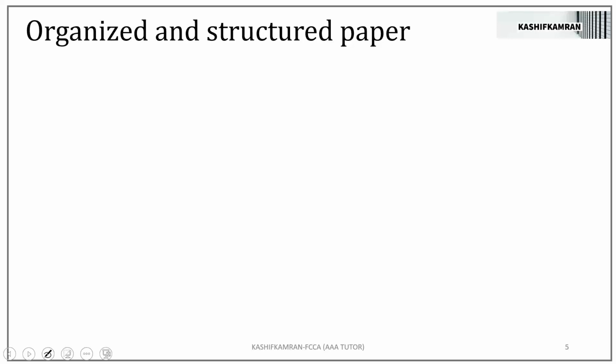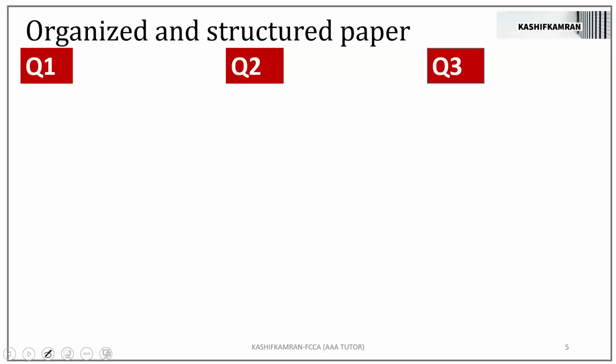Because she has been the head examiner for a very long time, the paper has become very organized and structured. Now you all know there are 3 questions you need to attempt in a AAA paper: question number 1, question number 2, and question number 3. I just want to shed light on how organized and structured the paper is for 100 marks.